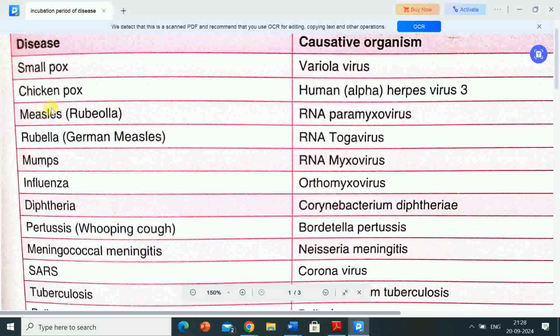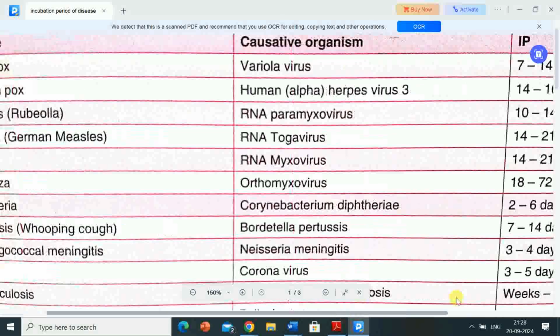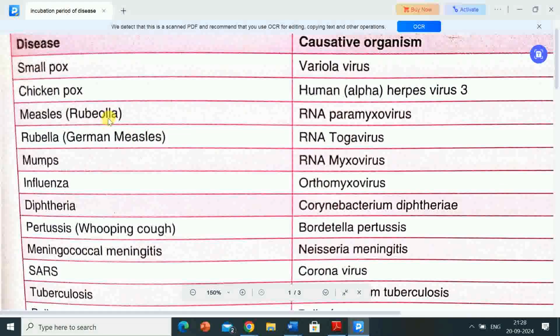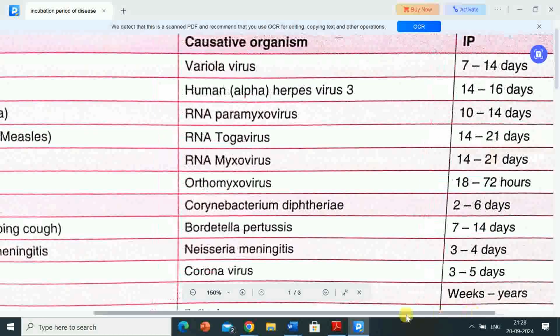Next disease is chickenpox. The causative organism for chickenpox is human alpha herpes virus 3, and its incubation period is 14 to 16 days. Next disease is measles. The causative organism for measles is RNA paramyxovirus and its incubation period is 10 to 14 days.